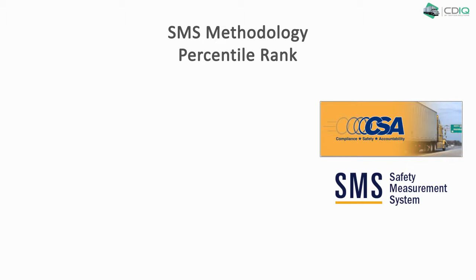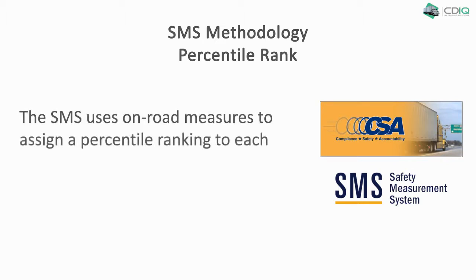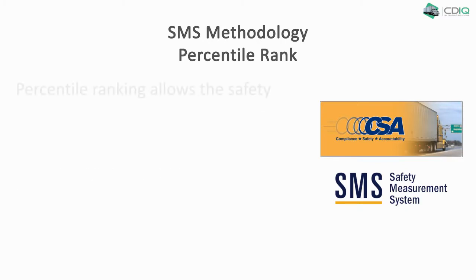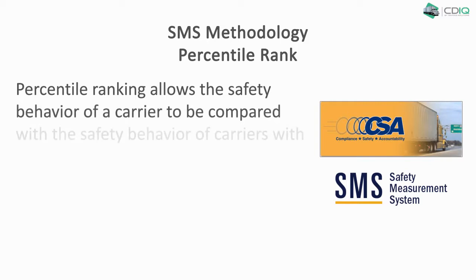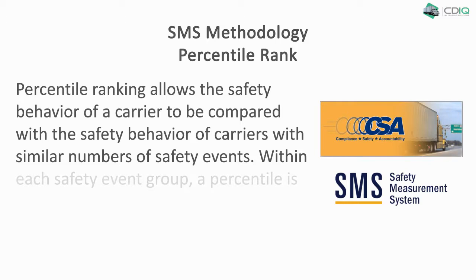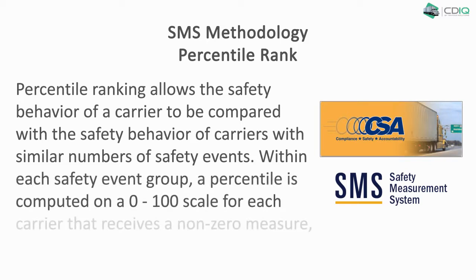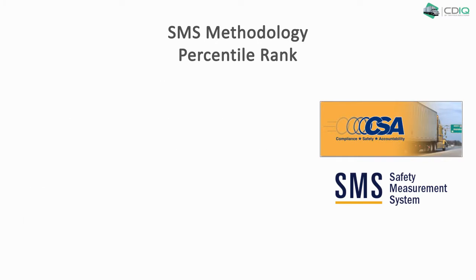Percentile rank. The SMS uses on-road measures to assign a percentile ranking to each BASIC. Each measure is a quantifiable determination of safety behavior. Percentile ranking allows the safety behavior of a carrier to be compared with the safety behavior of carriers with a similar number of safety events. Within each safety event group, a percentile is computed on a 0 to 100 scale for each carrier that receives a non-zero measure, with 100 indicating the worst performance.